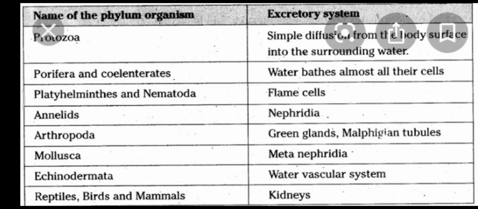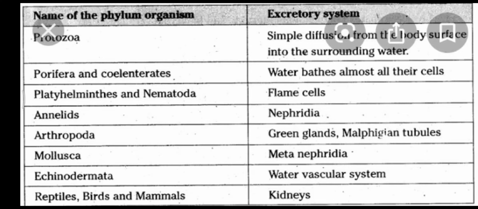Now let us look at the excretory organs in different groups. The platyhelminths, rotifers, cephalochordates have protonephridia or flame cells which help in excretion. The earthworm and other annelids have nephridia as their excretory organ, whereas the insects have Malpighian tubules for excretion and osmoregulation.